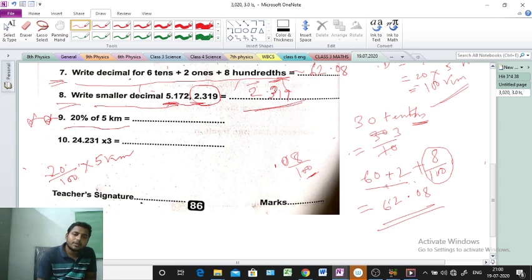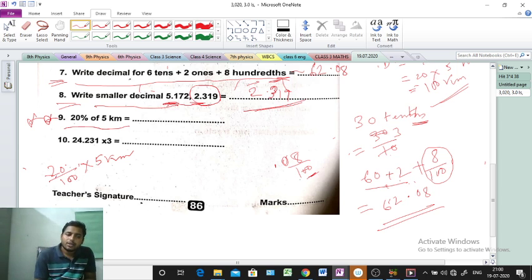Clear? Okay. So this kilometer we can also convert into meter, that also we can do, no problem. Those who are converting kilometer to meter, that one is also okay, that one also correct. But I am writing here kilometer only because in the question only kilometer is given. So you will find the answer in kilometer.